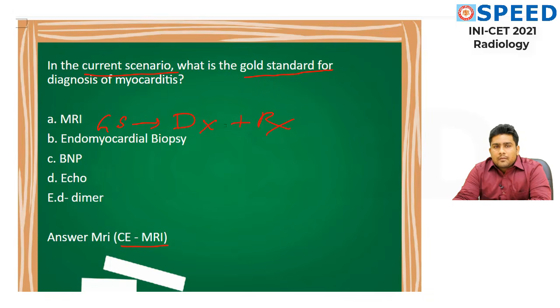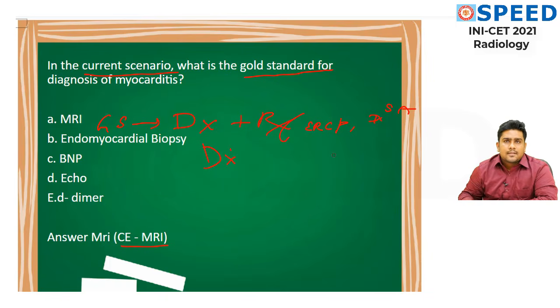Examples are ERCP, endoscopic retrograde cholangiopancreatography, and digital subtraction angiography. It must do both of these functions.